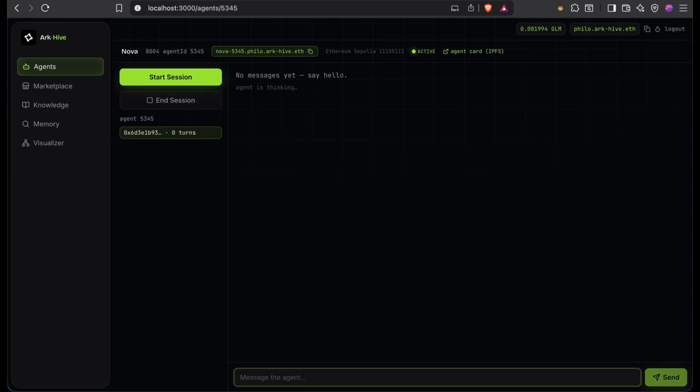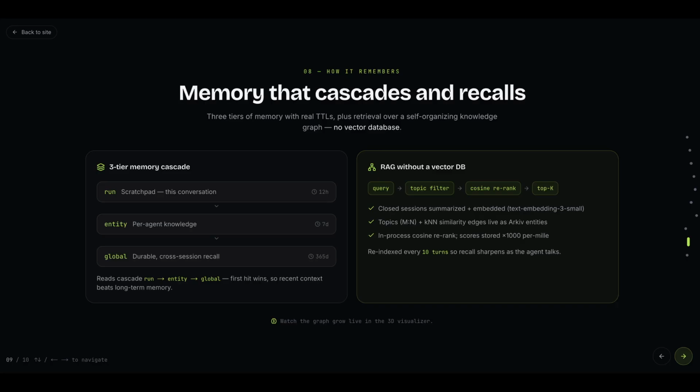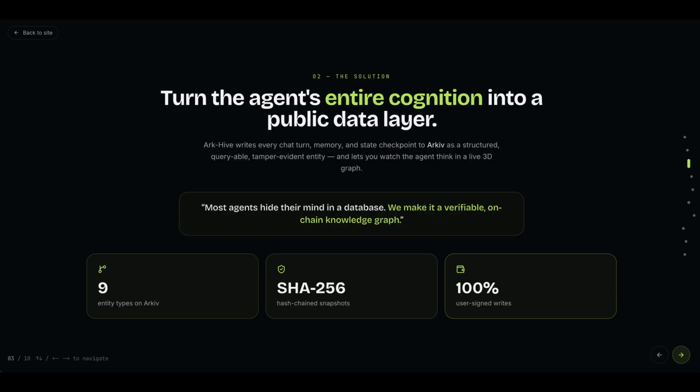Now watch what happens on each turn. We pull session history from Archive. We gather knowledge and run scoped memory hits. The user's message is persisted, and the assistant's message is an on-chain snapshot. So the entire conversation is a Merkle-style chain. Tamper with one message, and every subsequent hash breaks. So you know that the state is all reliable.